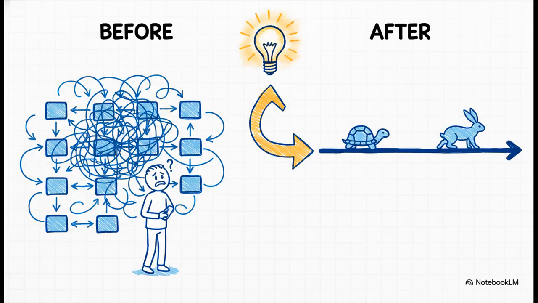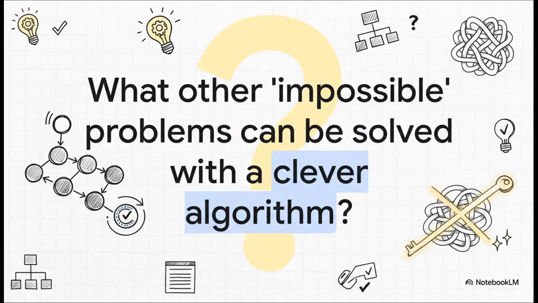So, what's the big takeaway here? It's that the obvious brute force solution is almost never the best one. By just thinking about the problem a little differently, by using two pointers moving at different speeds, we turned a clunky two-step process into a clean, beautiful, single-pass solution. And that really gets you thinking, doesn't it? We unlocked this whole puzzle with one simple, clever idea. It makes you wonder, what other problems out there that seem way too complex, or maybe even impossible, are just waiting for the right clever algorithm to come along and show us a beautifully simple solution?